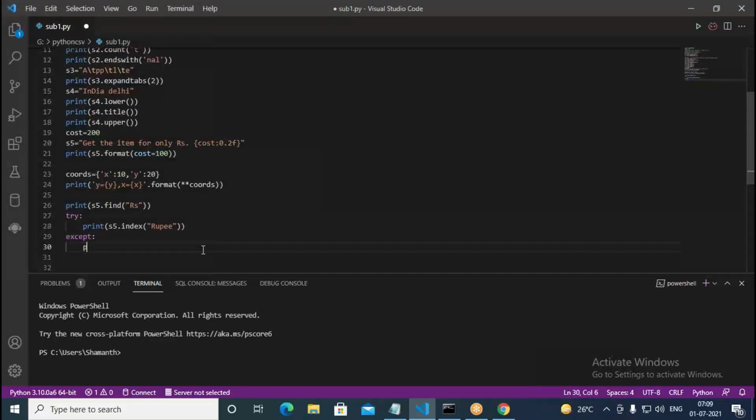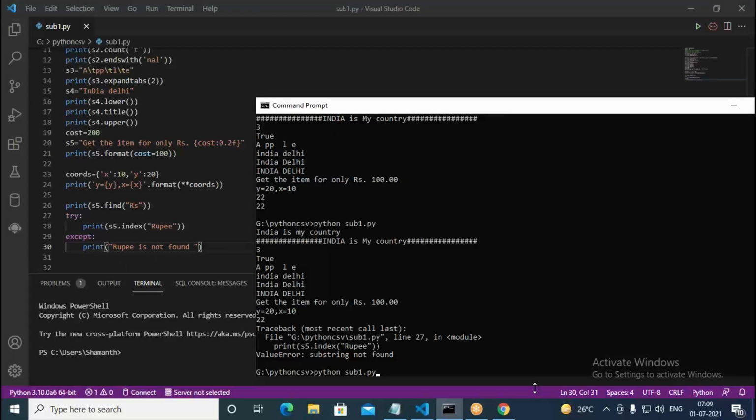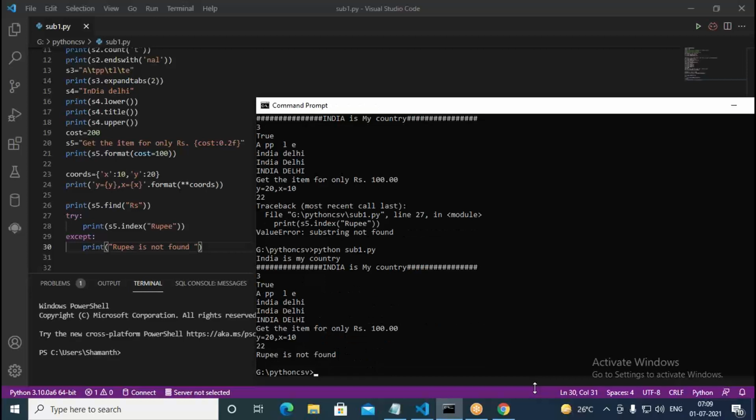Then print rupee could not be found, or rupee is not found. So when you try to look for rupee, if it is found, it prints its position. If it can't find, it's going to print this one. It says rupee is not found.